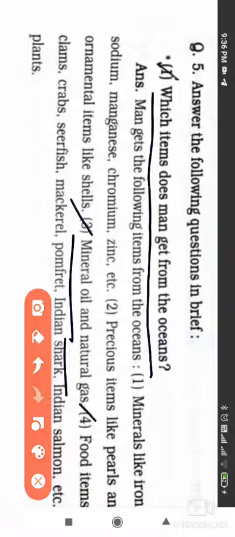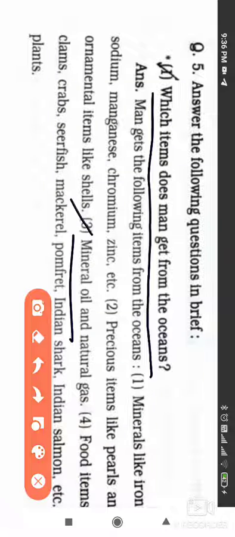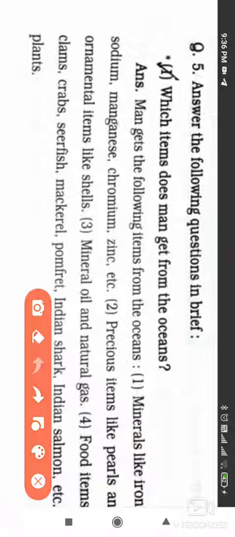The fourth one is food items: clams, crabs, sea fish, mackerel, pomfret, Indian shark, Indian salmon, etc., and some aquatic plants are also found in the ocean. So these are the items which we get from the ocean.